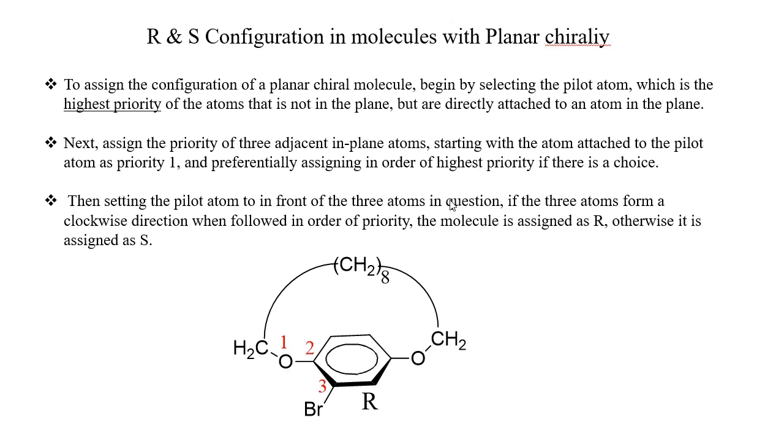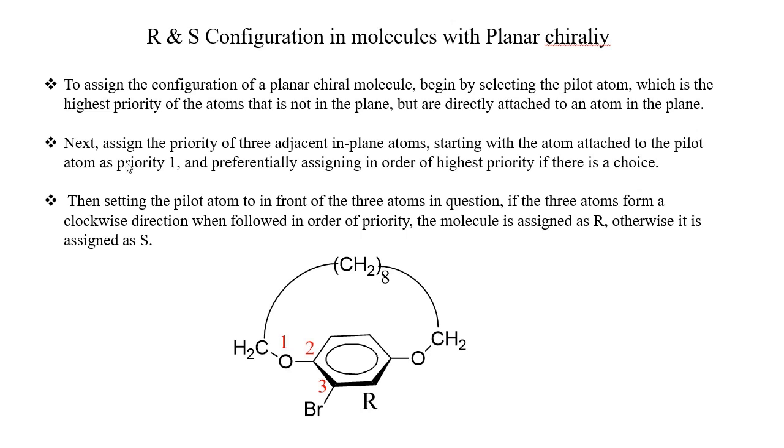The pilot atom should not be an atom in the plane, but it should be directly attached to an atom in the plane. That is why this carbon atom is taken as a pilot atom, and this carbon atom is also a pilot atom.